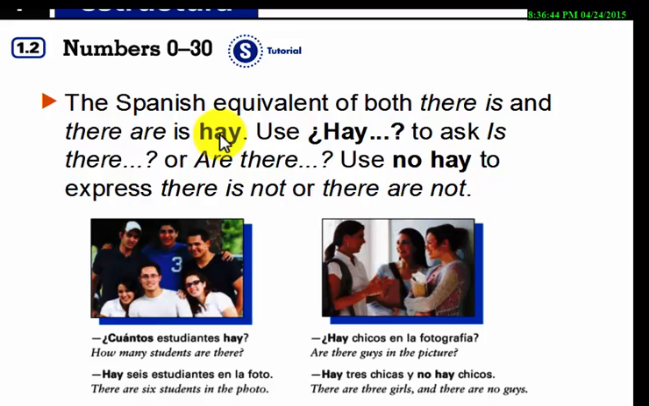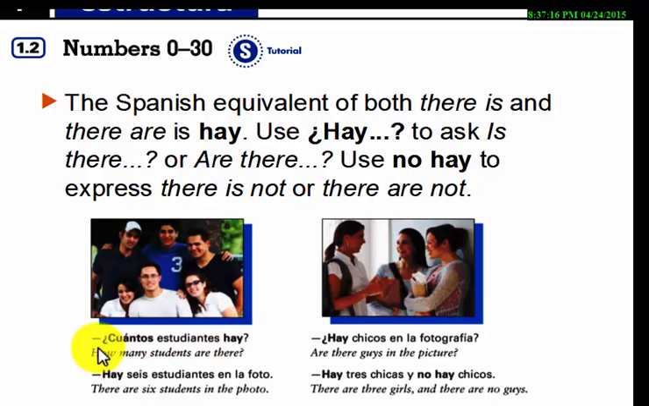Also, we can use it as a question. For example, if you want to ask, are there? Or if you want to ask, is there? We also have to use hay. The only thing that we do is use the question marks, upside down. ¿Hay un profesor? ¿Hay una profesora? Or you can use the word no before hay to express there is not or there are not.